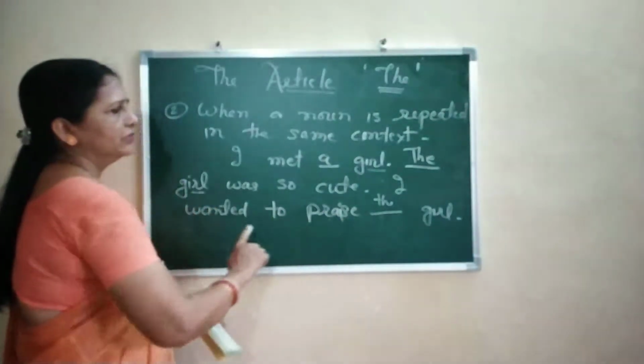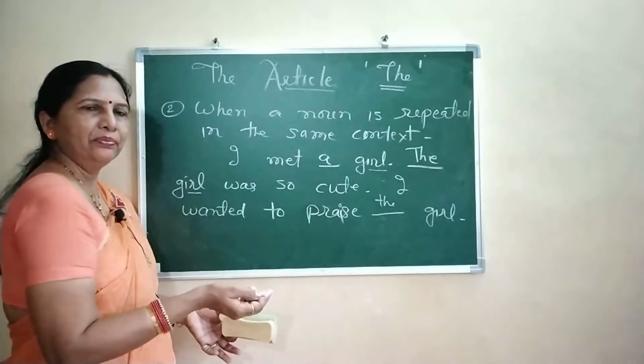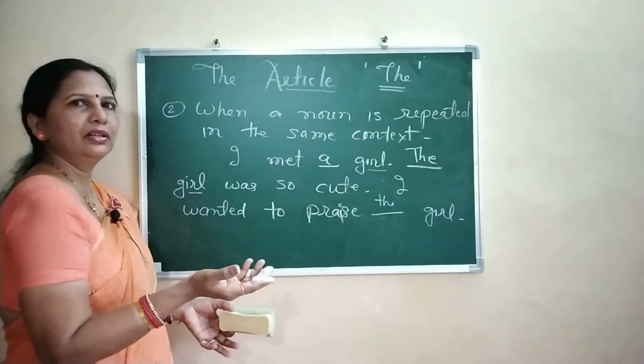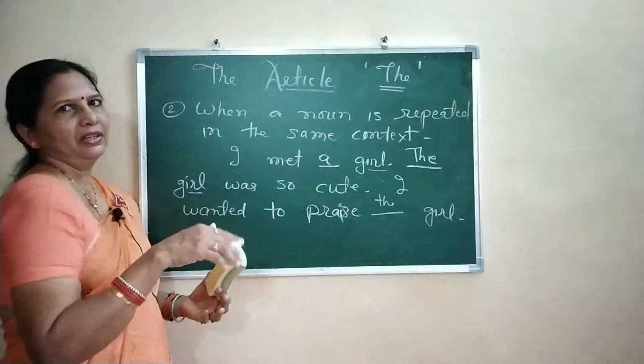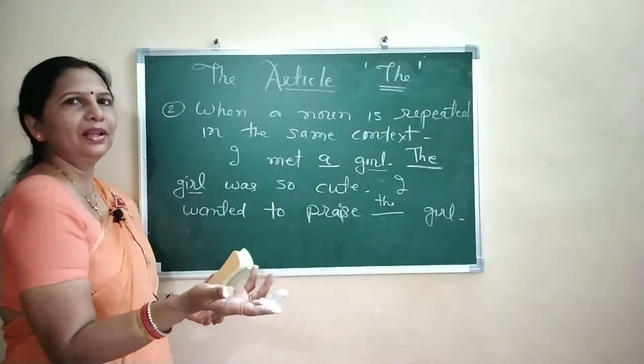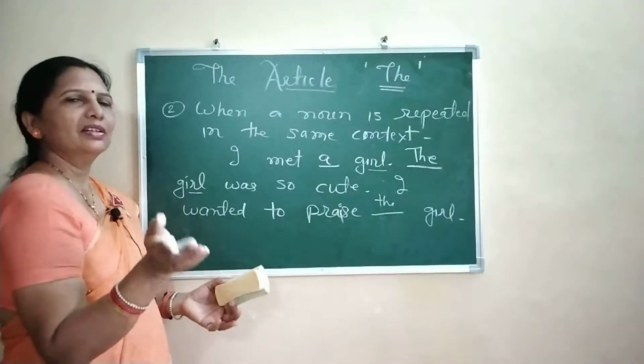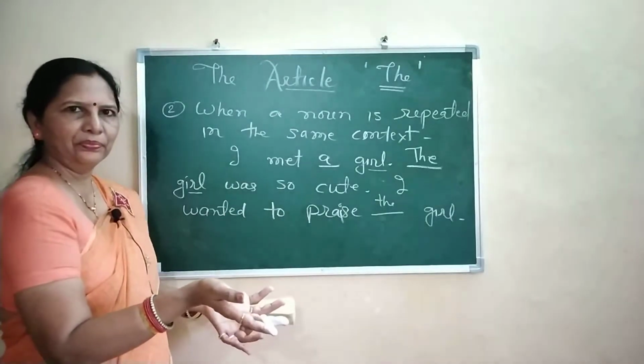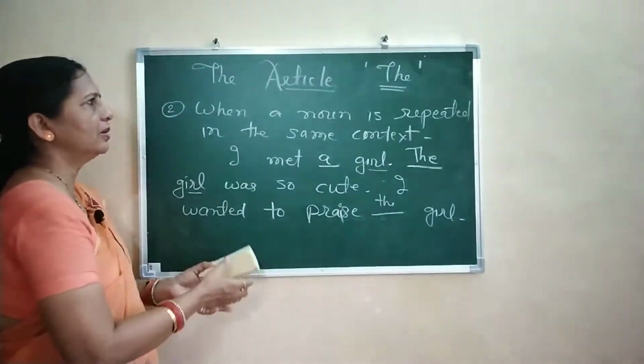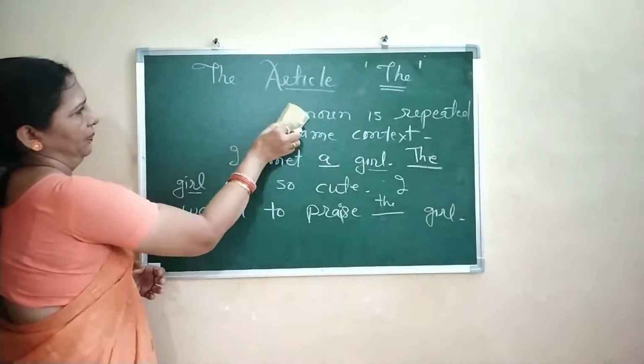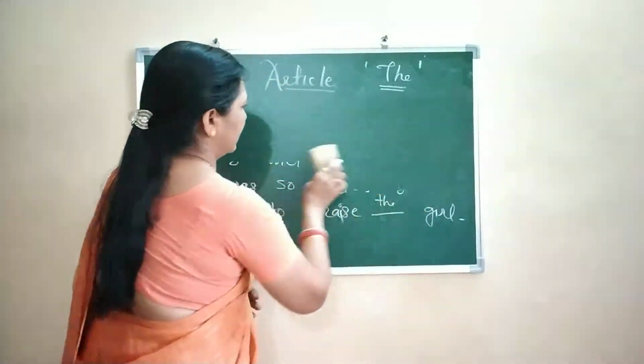So, you write an essay. Suppose you are talking about your dog. I have a dog. The dog is so lovely. The dog comes with me wherever I go. So, when a noun is repeated, use the in the same context.